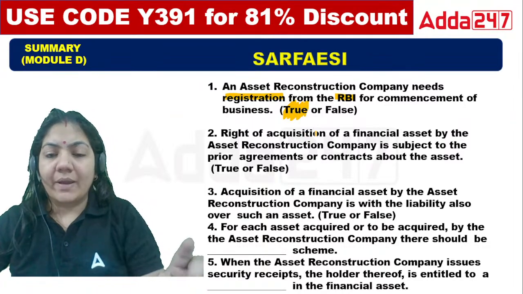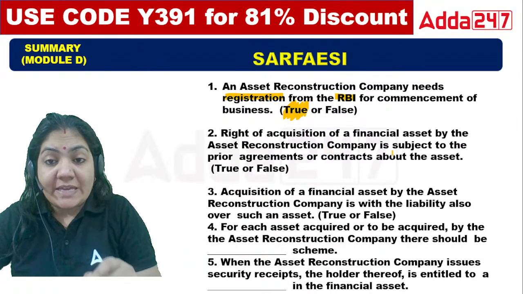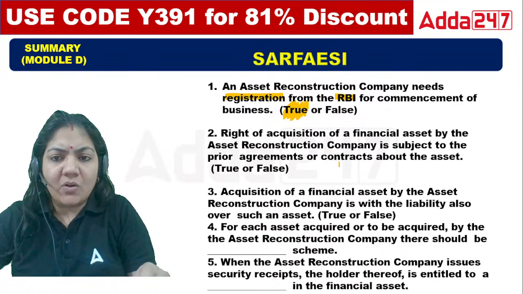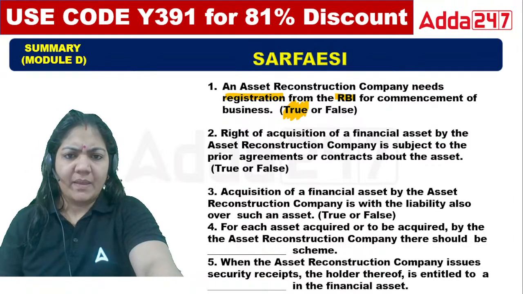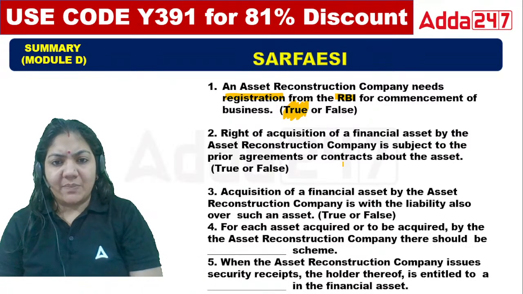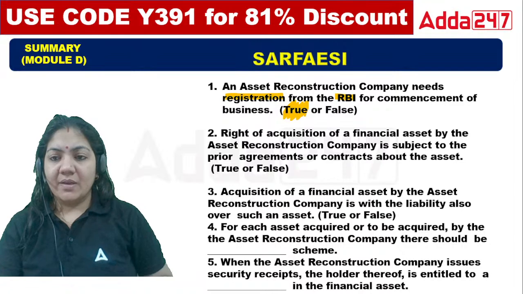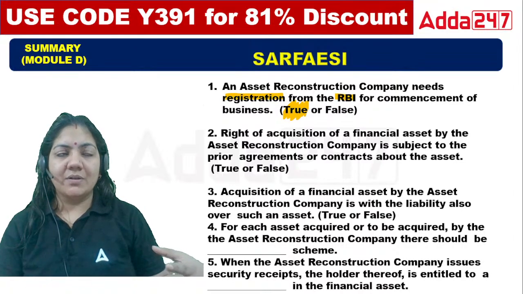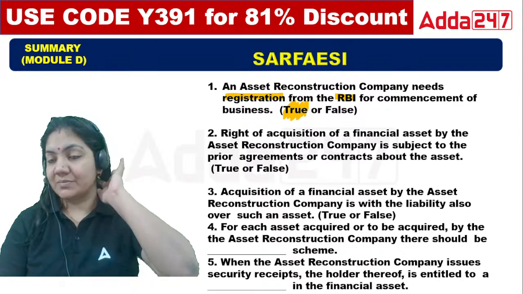Right of acquisition of a financial asset by an ARC company is subject to the prior agreement or contract about the asset. Is that a true statement? So the ARC company needs a contract about the asset. That is a true statement. Apply your common sense. Class, if we do not understand some concept in the paid class, you can also understand it in the live class, in the question and answer session.